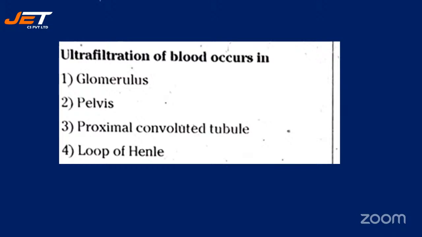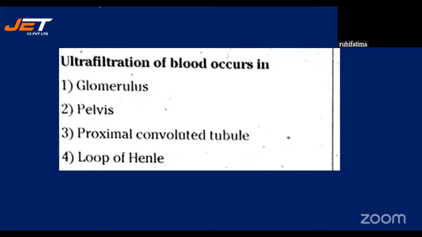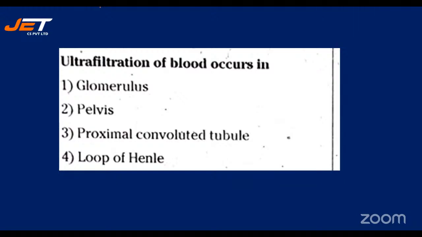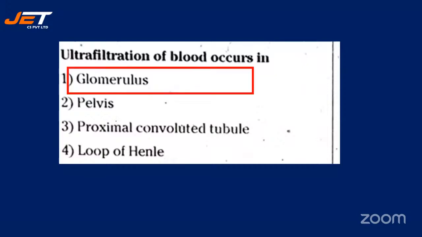Which one will be the right answer? The correct answer for this question will be glomerulus. Those who have selected glomerulus, they all are right.